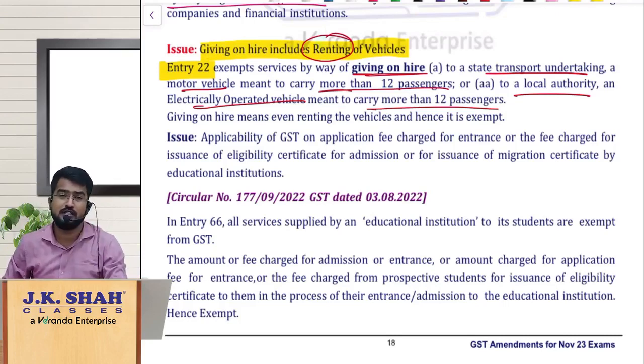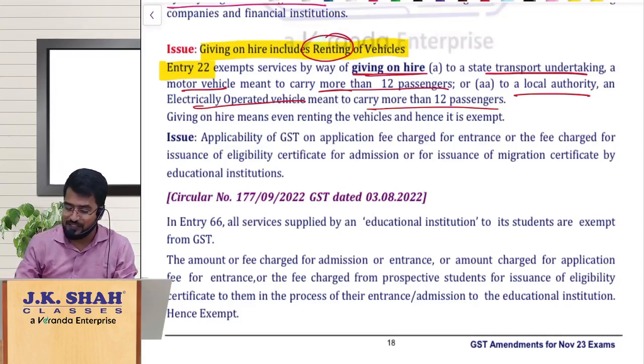That is why you should not study too much English, otherwise you will get a doubt like, are hiring and renting the same or not? If you are not studying English too much, then you will feel, okay, both are the same. Okay, right? So that is what the point.